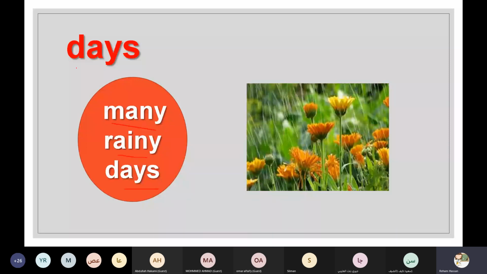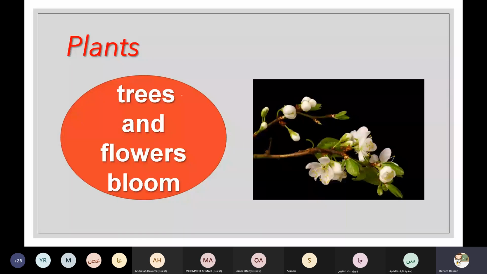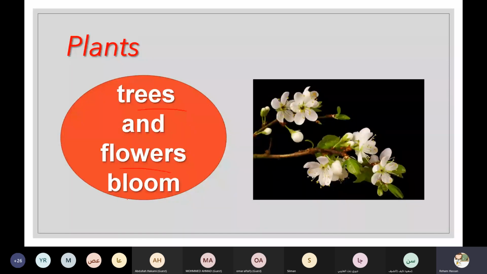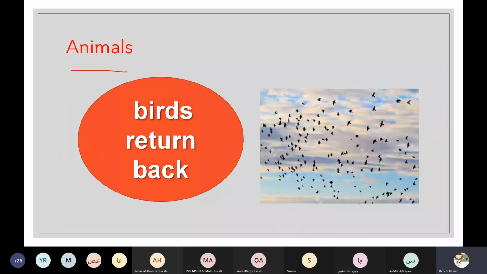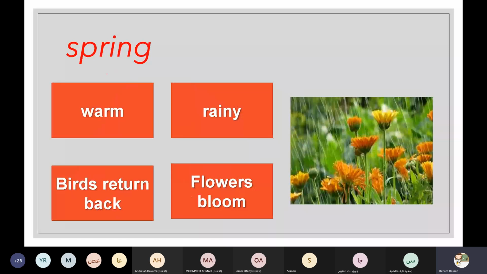Trees grow up and flowers can bloom here in spring. And the birds which flew in the winter can now come back in spring. So how is the weather in spring? It's warm, rainy, birds return back, and flowers bloom.